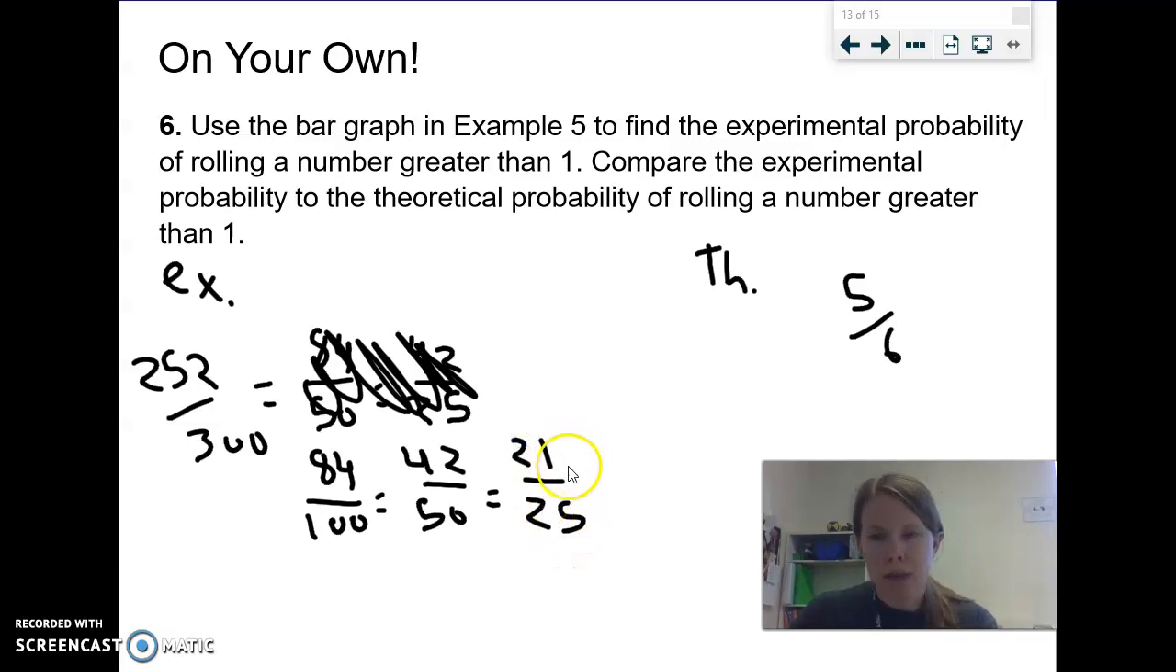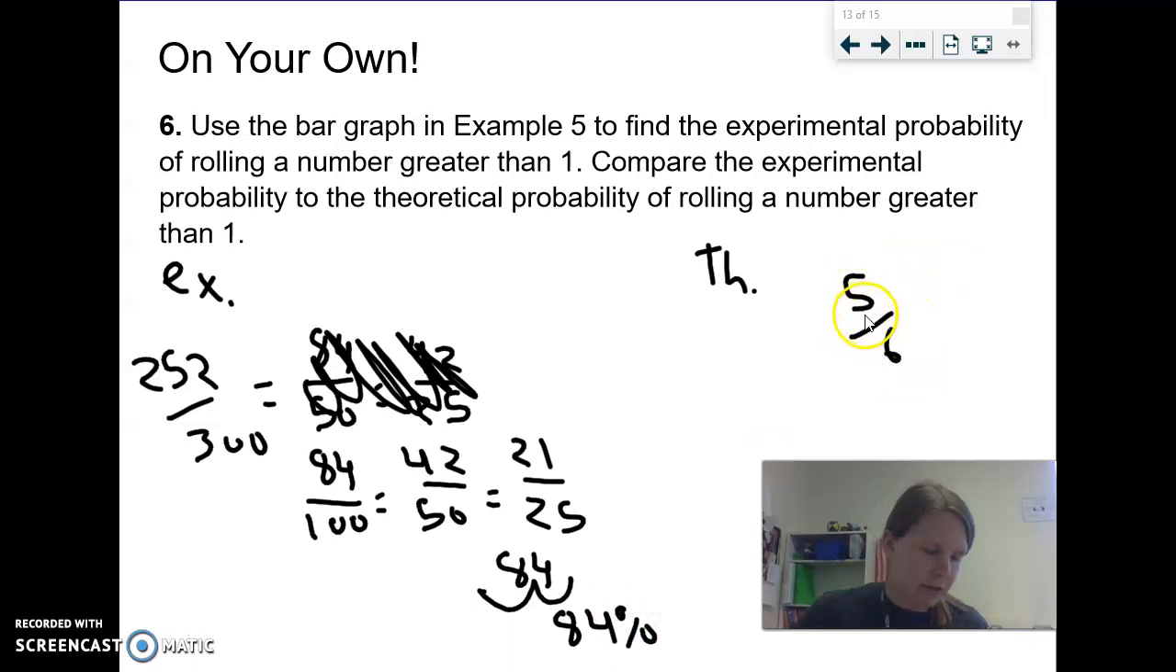Now they want me to compare the two. And like I said, when comparing fractions or ratios, you're going to want your denominator to be the same. And it's going to take me a while to get these to be the same. It's going to take a lot of work. So we're going to actually change these into percentages. So I'm going to change this into a percentage. I can use my calculator if I want. I would do 21 divided by 25. Looks like 0.84. Remember, when we want to change it to a percent, we move the decimal 2 to the right. So I would have 84%.